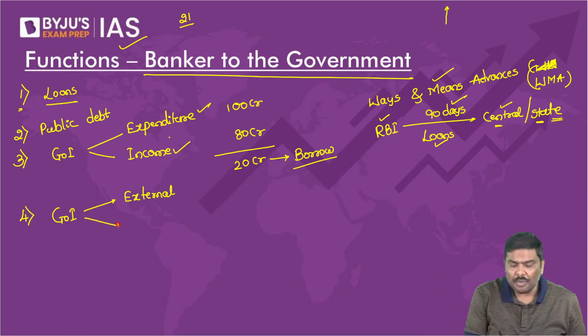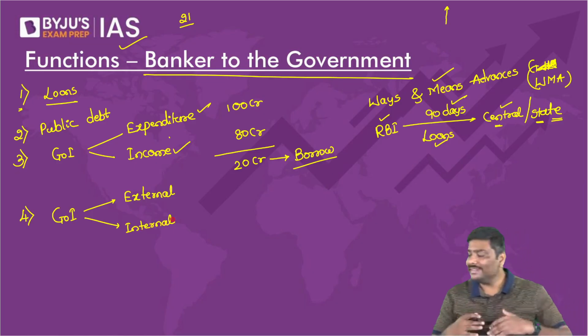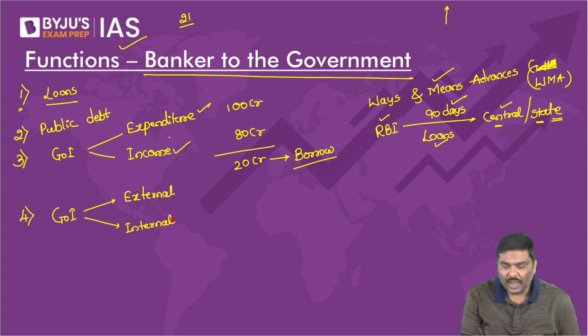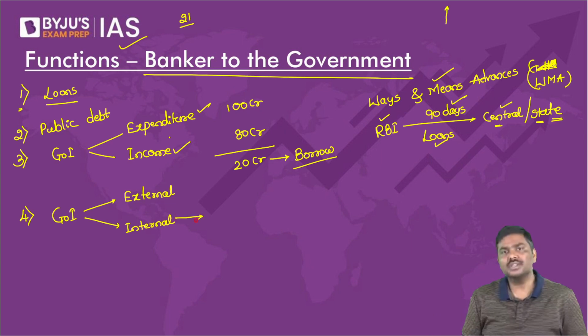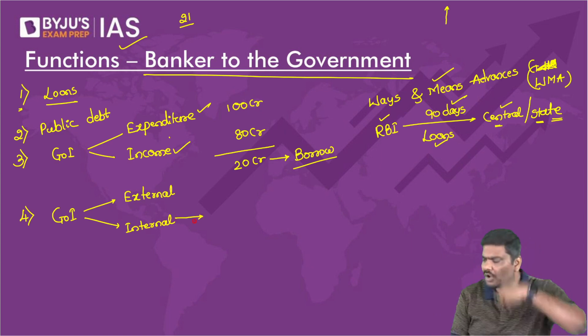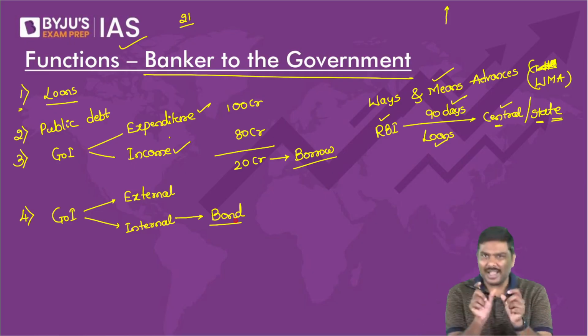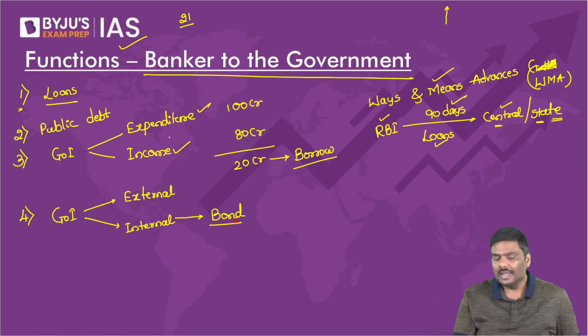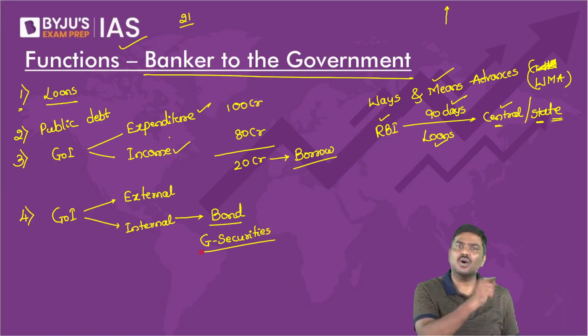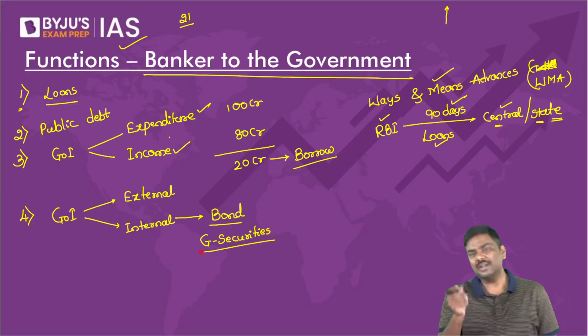Or they can also borrow from internal sources. Now have a look at this. When I say internal sources, one of the very important ways to borrow from internal sources is by issuing a bond. Again, bond is a very narrow term. Instead of bond, I'll say by issuing government securities. Now, what is this concept of a bond? What do you mean by government securities?